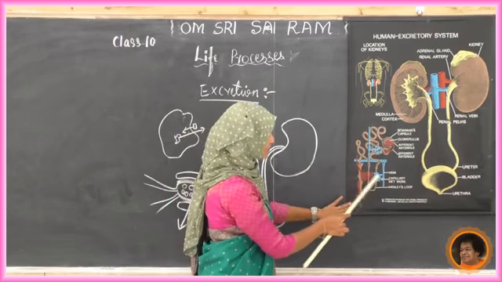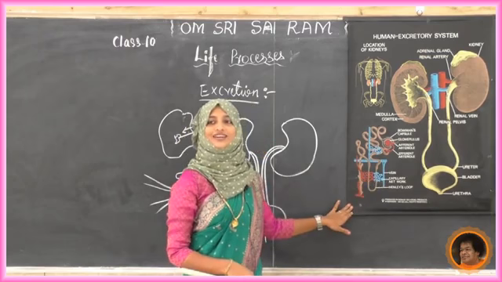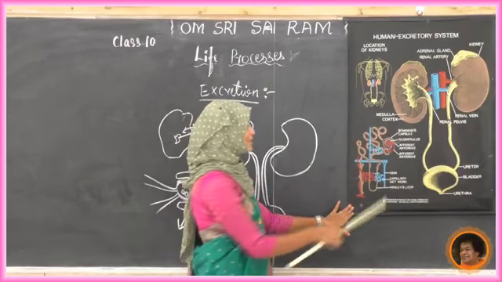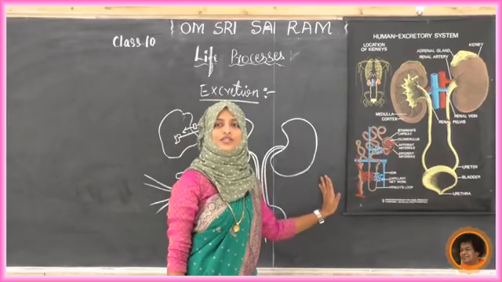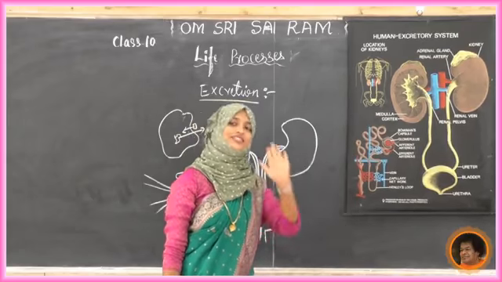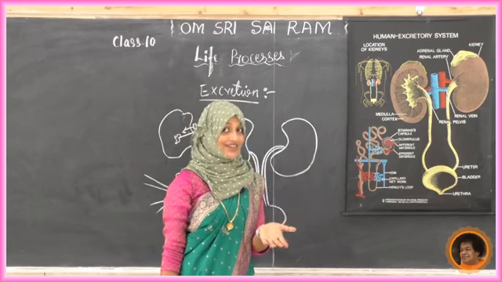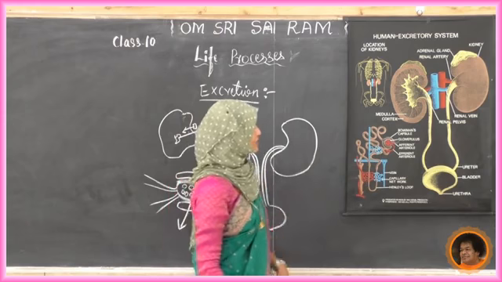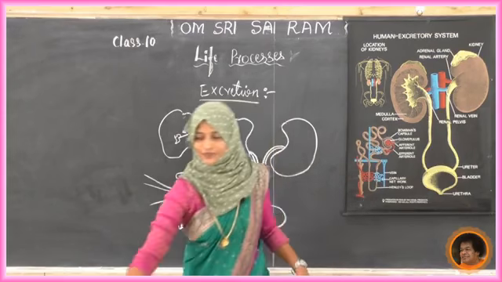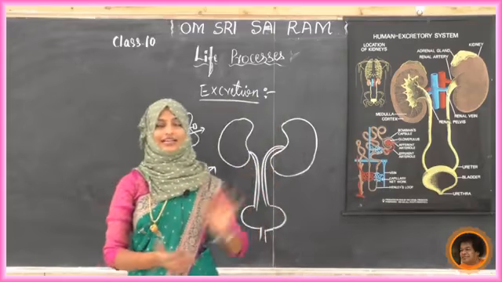Here we can see both red and blue colors. We already know that red means oxygenated and blue means deoxygenated. It is the same thing, no need for confusion. Wherever you see these colors, just imagine oxygenated and deoxygenated, that is artery and vein. Now we'll see what happens inside this kidney.